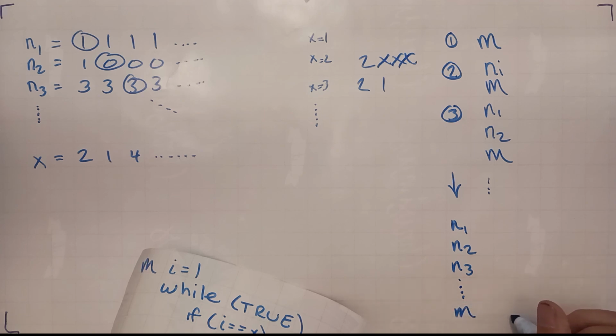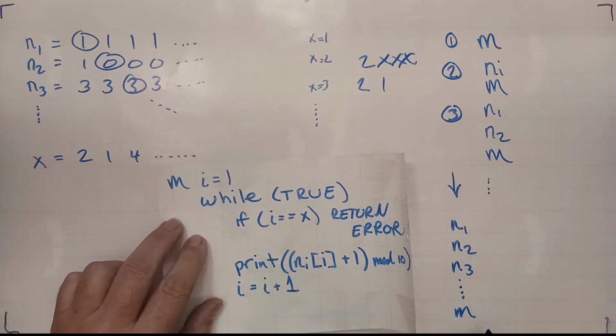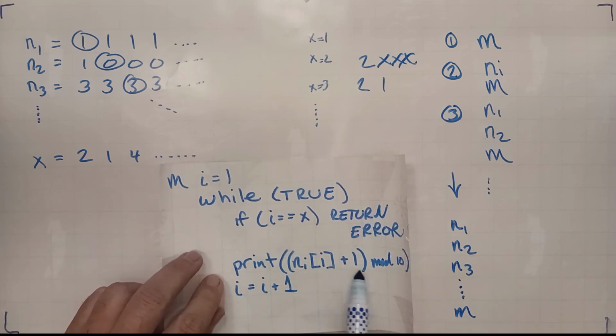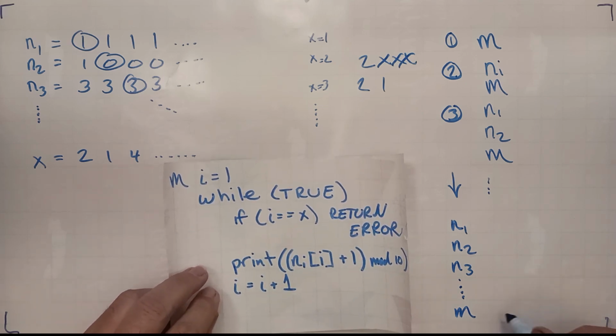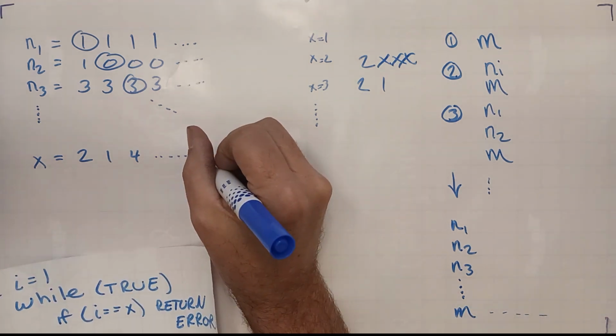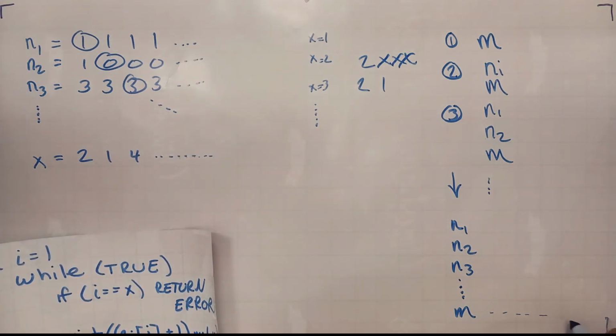So when it runs this code at the very bottom of this list, it will never return an error. It will just print out an infinite number of digits, like our number x here, and it won't ever return an error.